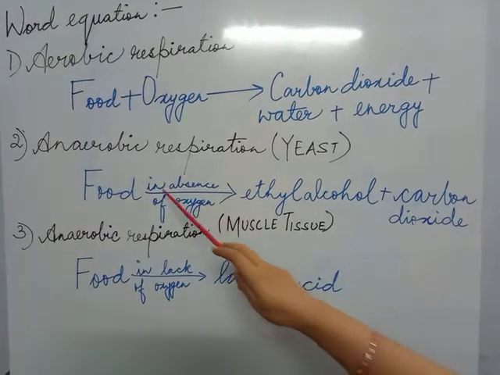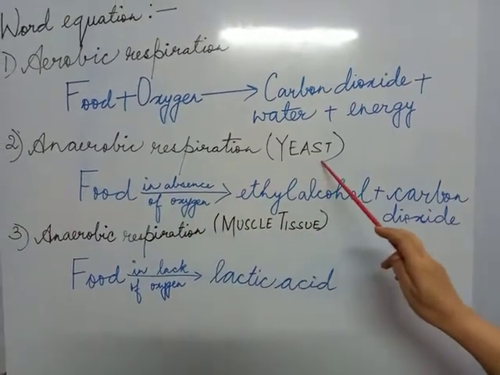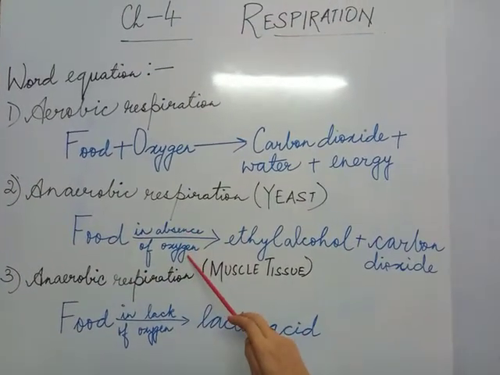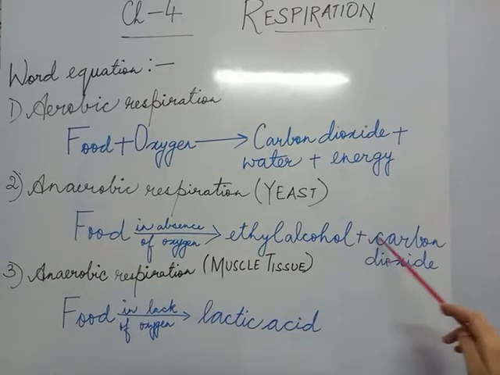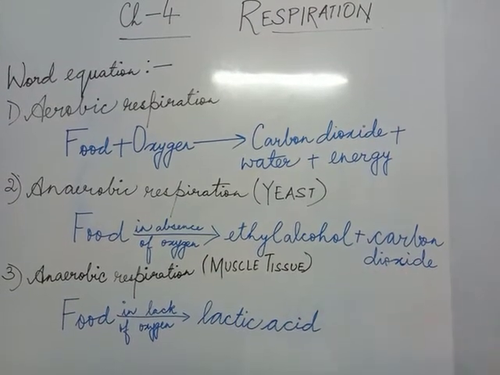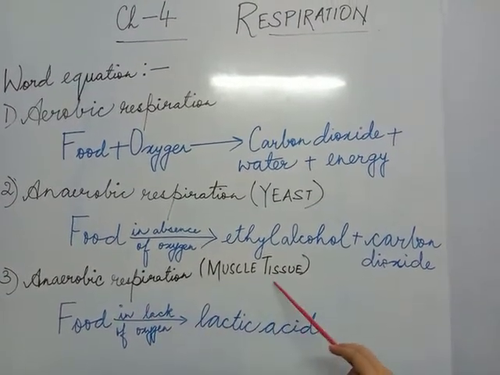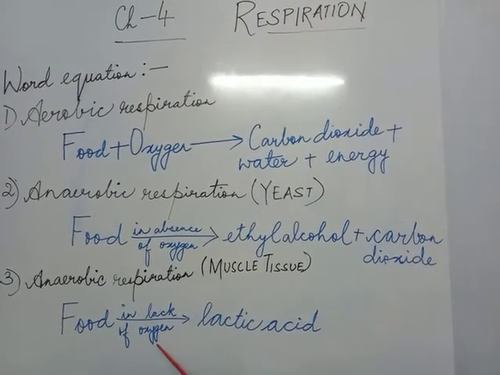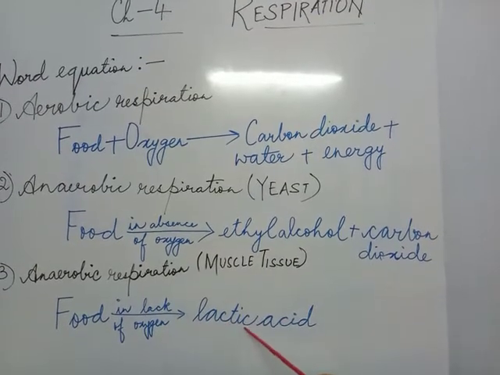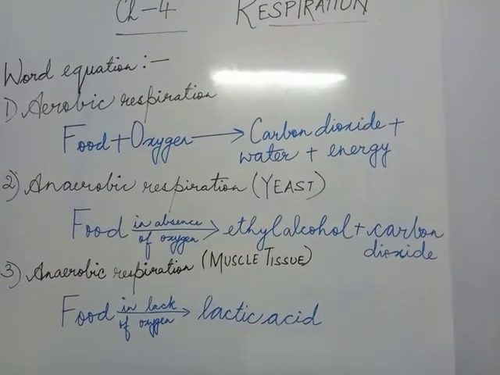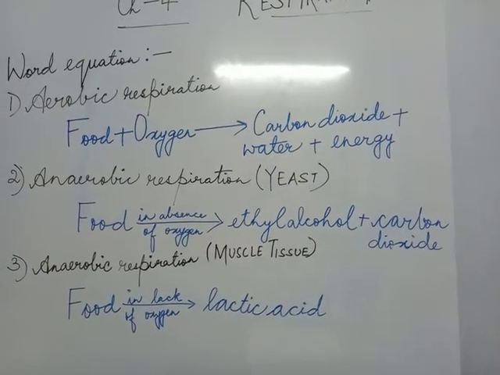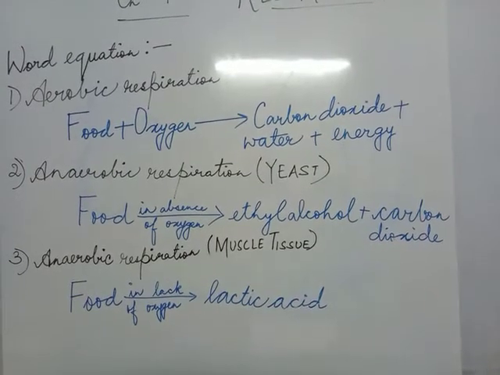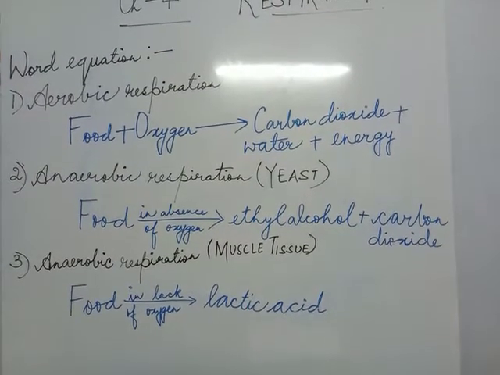Now number 2, anaerobic respiration, which occurs in yeast or fungus, in which food in the absence of oxygen gives ethyl alcohol plus carbon dioxide. Number 3, anaerobic respiration in human muscle cells or tissue. Here, food in lack of oxygen gives lactic acid, and due to accumulation of lactic acid, our muscles cramp or we feel pain in our muscles.